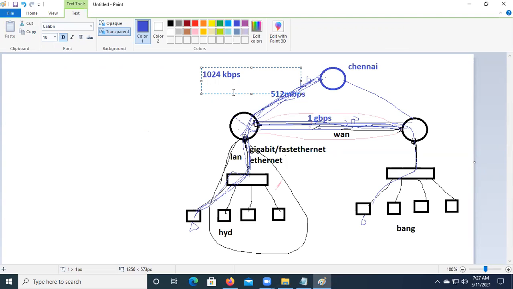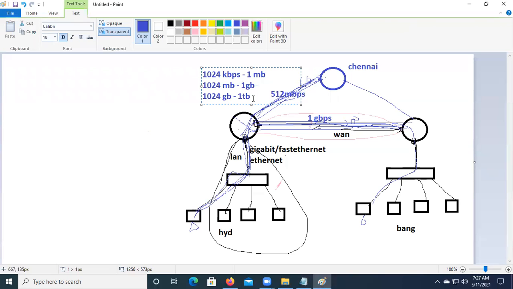Yes, sir. 1024 kbps is 1 MB. And 1024 MB is 1 GB. 1024 GB is 1 terabyte.